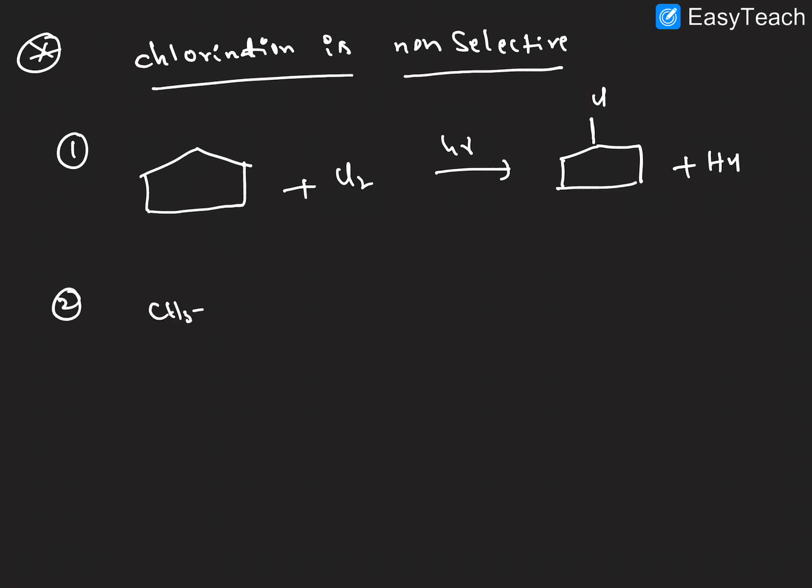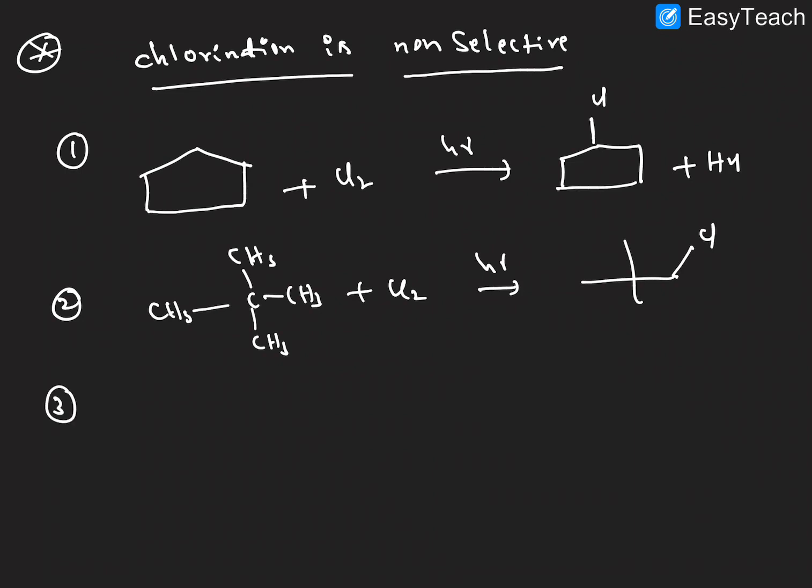Then one more example here. Second one, CH3 CH, this is also all hydrogens are equal, 12 hydrogens are equal, Cl2 gas in the presence of light. Here also monochlorination takes place, like this product we will get. But one more example we will see, a somewhat different example. Here C6H5CH3 in the presence of Cl2 and light, where this is taken in excess quantity. What is the product we'll get here?